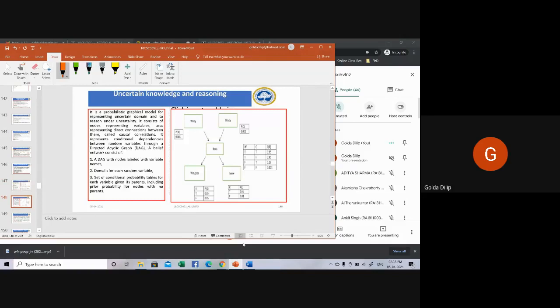So next, coming to another representational aspect, which is called your directed acyclic graph, DAG, also called a belief network. So here you can see a similar example, not the same example: windy, cloudy, wet grass, leaf. These are all random variables. Some probabilities are associated with each random variable.